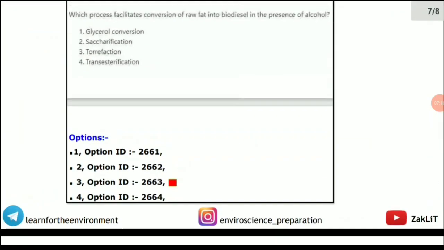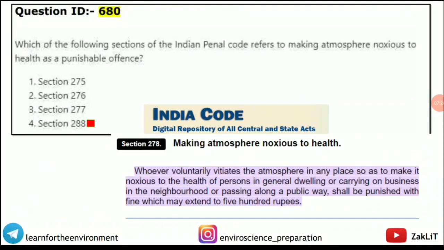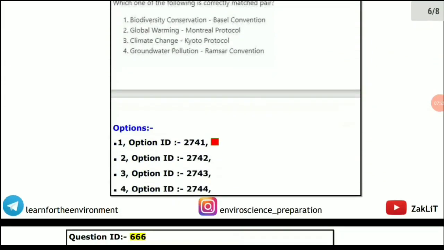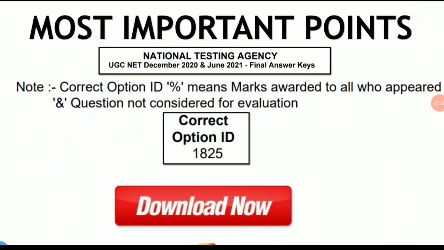For example, in the case of this Indian Penal Code question, all the answer keys are not correct, so they may drop it. But where the answer key is correct and you have given supporting documents, they will change the correct option ID in the final answer key. And where they think marks should be awarded to all the candidates, they will put the percentage symbol.